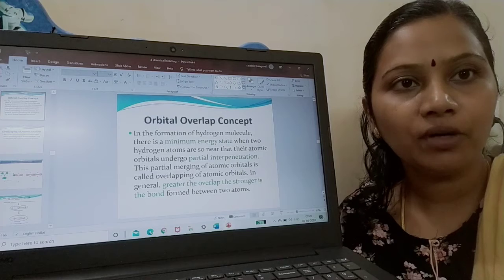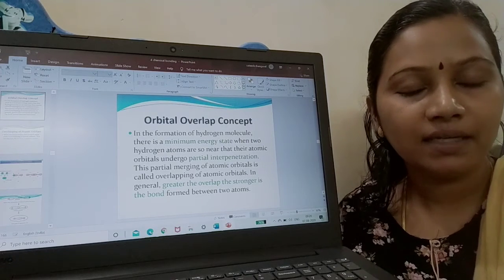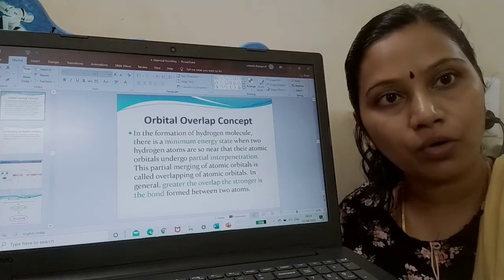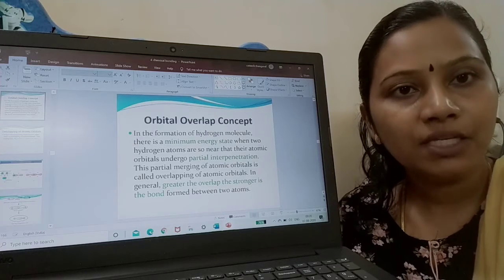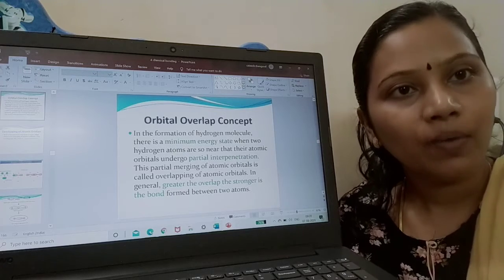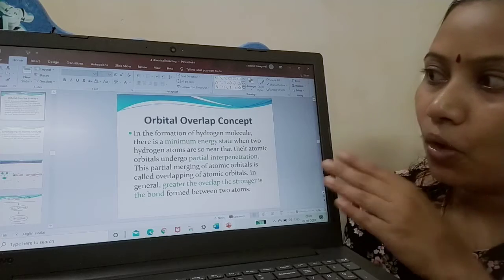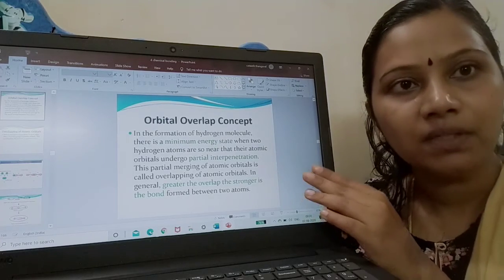VSEPR theory cannot determine the structure of complex compounds, and Lewis dot structure is difficult to write for compounds whose atomic number is high. Taking these drawbacks into account, we moved to the quantum mechanical model. Under the quantum mechanical model, we saw valence bond theory. Next is the orbital overlap concept.